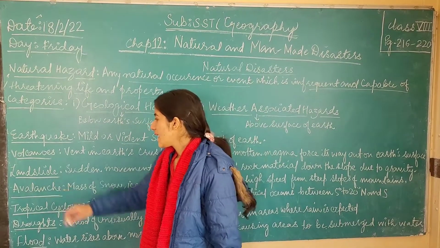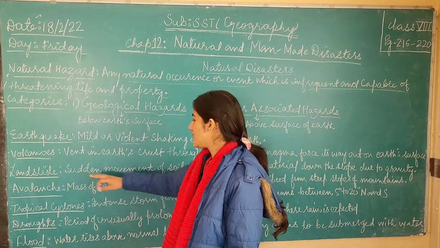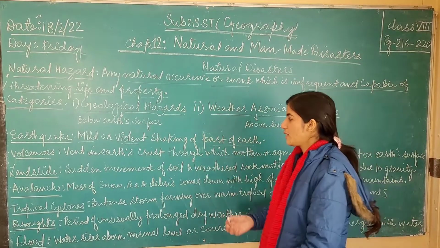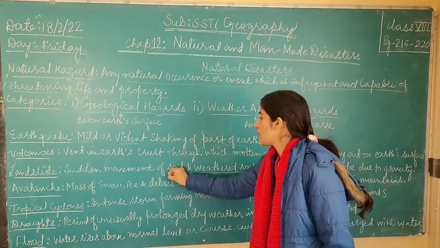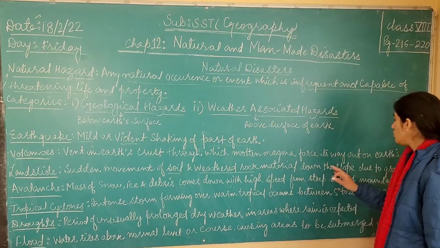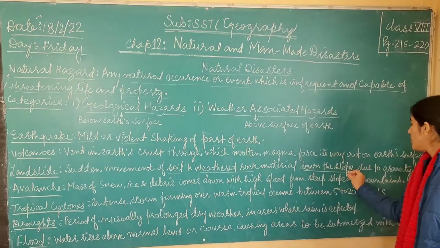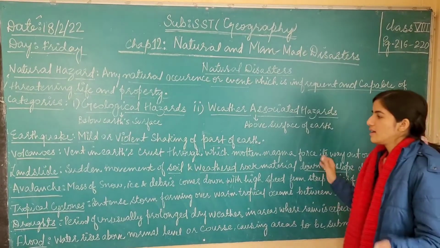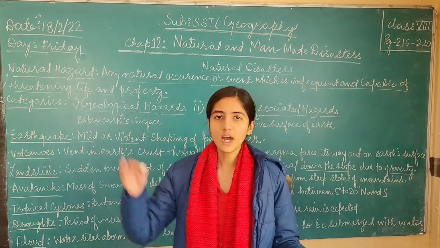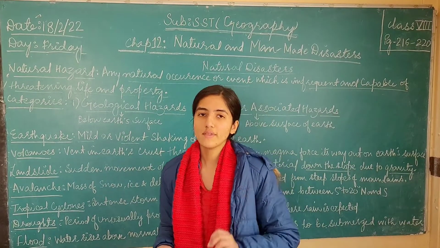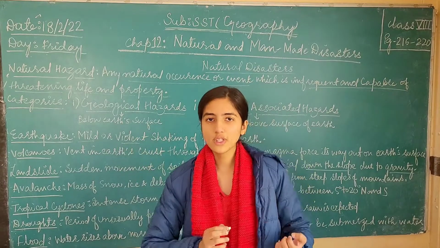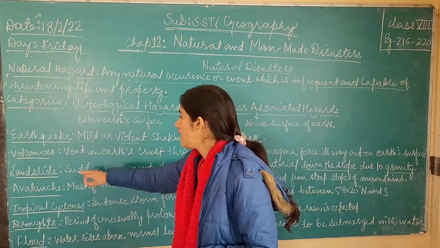There is landslide. And what is a landslide? A landslide is a sudden movement of soil and weathered rock material down the slope due to gravity. So when the soil and rocks come down the slope of a mountain with very high speed because of the force of gravity, because the gravity is pulling them down the slope of the mountain, it is called a landslide.